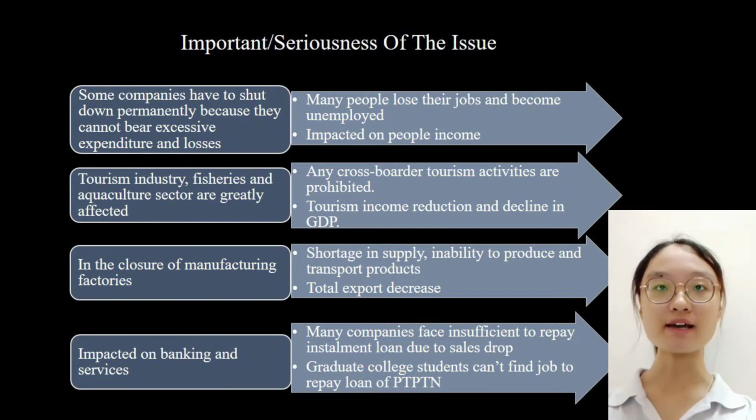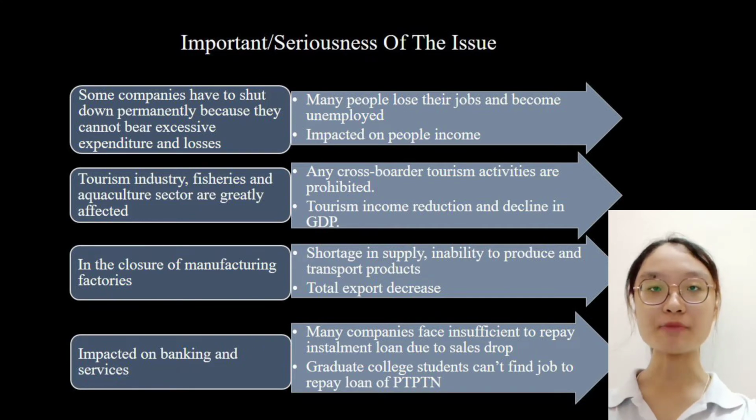Second, the tourism industry, fisheries and agriculture sector are greatly affected. It is because any cross-border tourism activities are prohibited. It resulted in tourism income reductions and a decline in GDP. These sellers cannot find buyers to buy their vegetables, fish, and meats in large amounts.